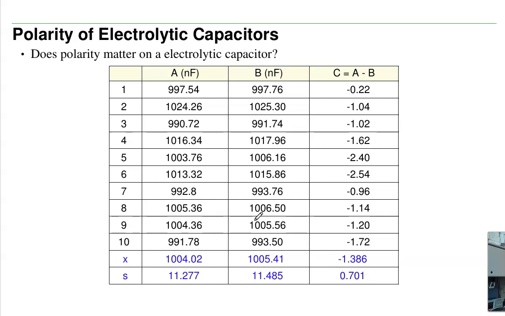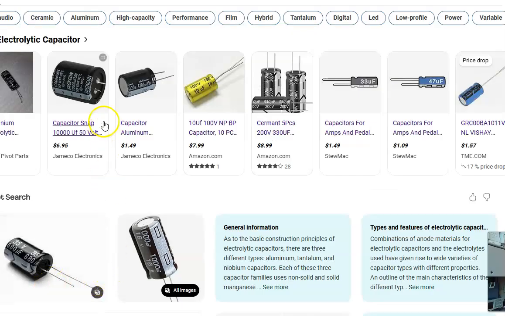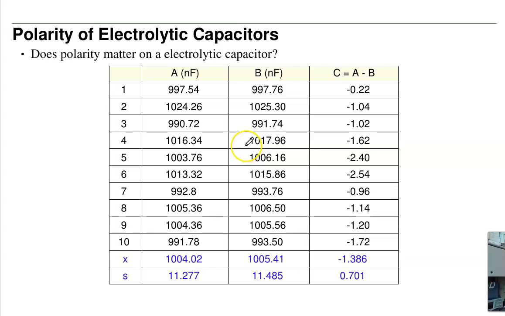Let's look at electrolytic capacitors. So this is what electrolytic capacitors look like. They've got a little marking as to what the negative lead is. These are polarized. Let's see if it makes a difference. I'm going to pick a 1 microfarad electrolytic capacitor, this one type from one vendor. See if that batch of capacitors is polarized. They are marked, so I expect that they are. Let's measure it, see if they are.